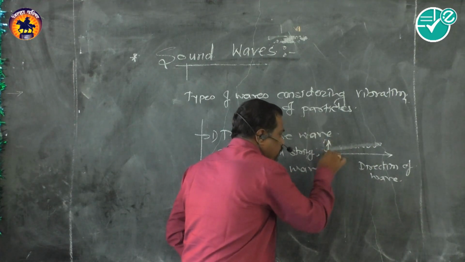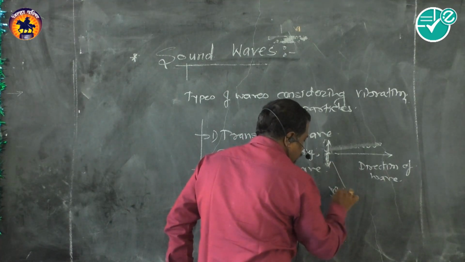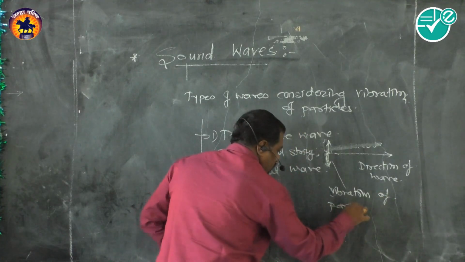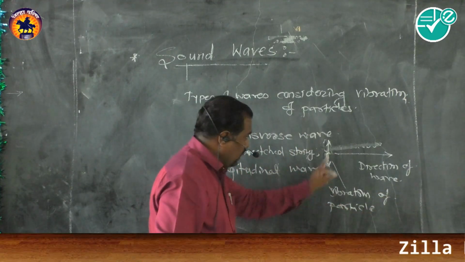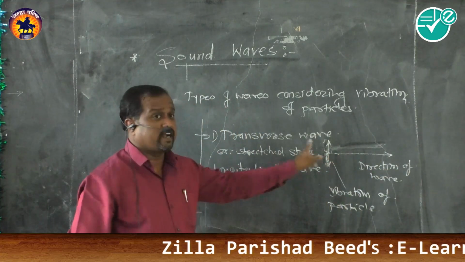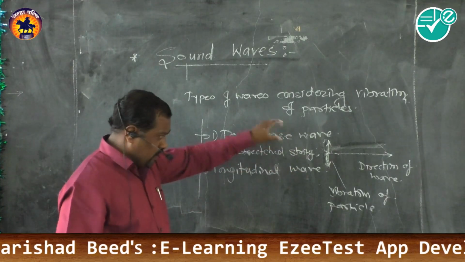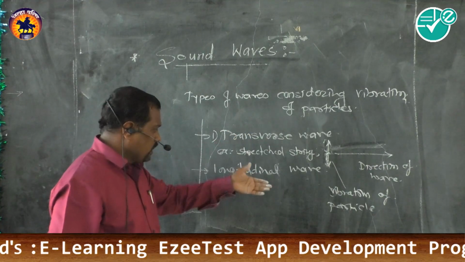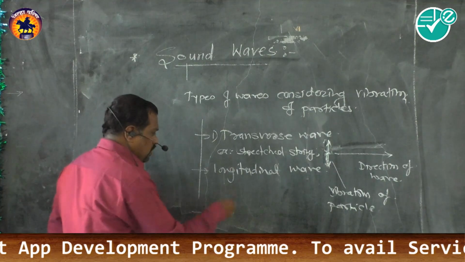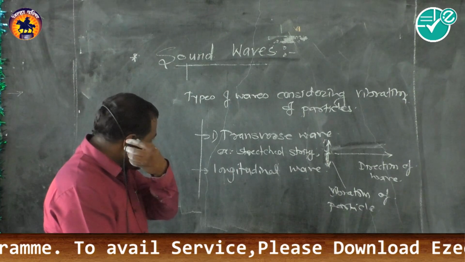See, this is the direction of propagation, and this is the vibration of the particle, and it is perpendicular to the direction of propagation. This wave is called a transverse wave. Similarly, the longitudinal wave. We will complete the longitudinal wave definition and then come to the characteristics.